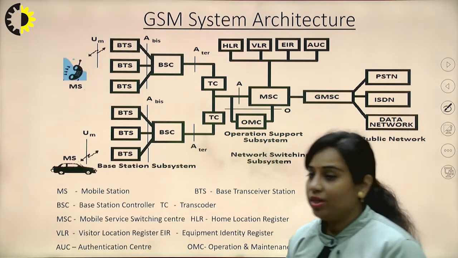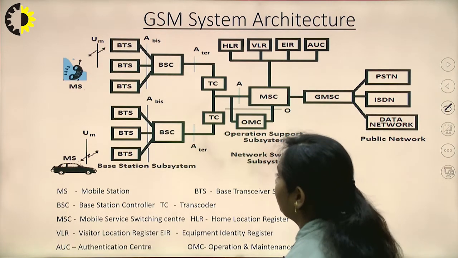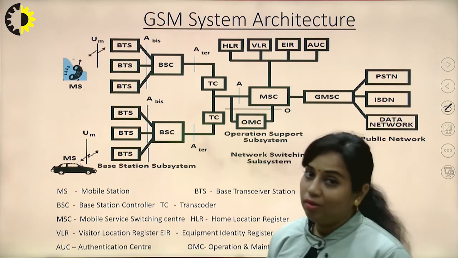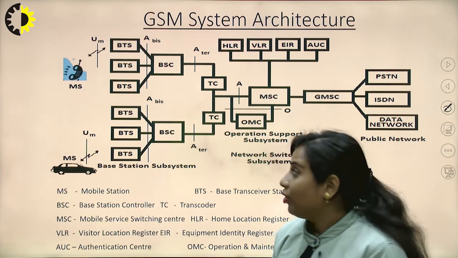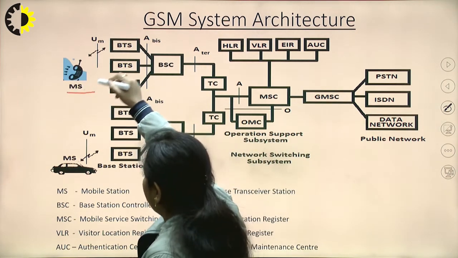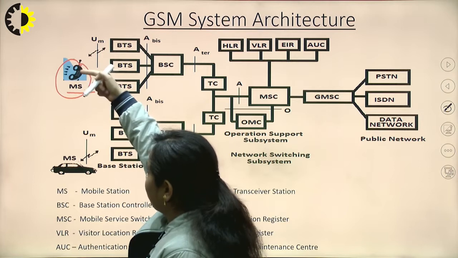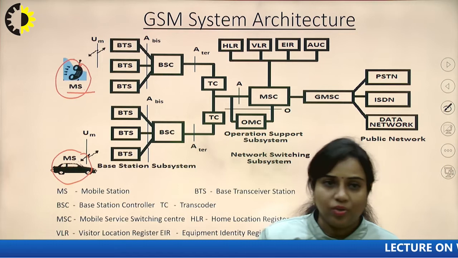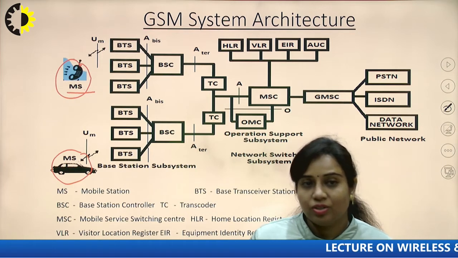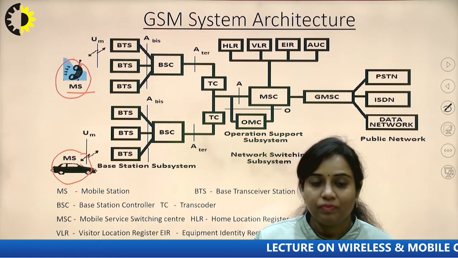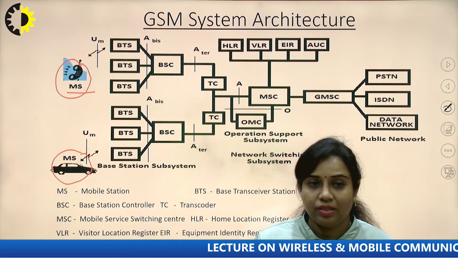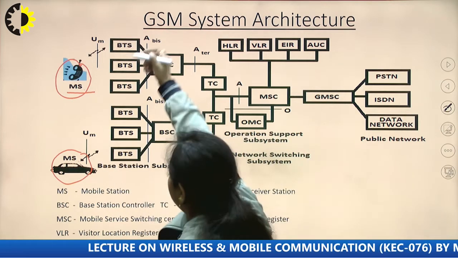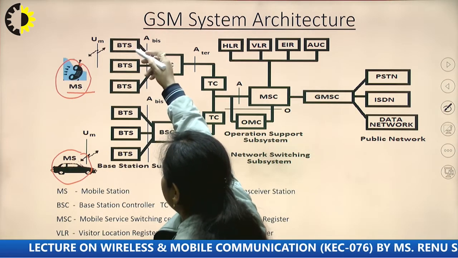Now, next is this GSM system architecture, which is very important. Now, you can see how a call will be initiated or how the call will be received by the mobile phone. Over here, this is the mobile station, which is nothing but your mobile phone, or a mobile station can be a mobile phone or any other radio device that is moving in nature. Mobile station is not always your handset. It can be any other device which is capable of transmitting or receiving information, and it is moving in nature. So, it will transmit the information through this BTS.